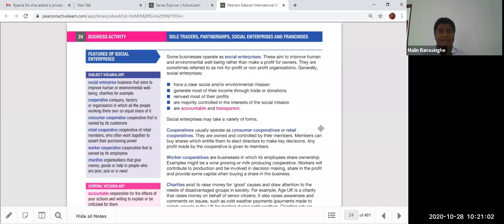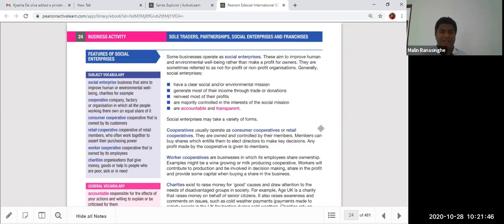Sometimes clubs and societies come under this. These clubs and societies sometimes earn large amounts of money, right? But their objective is different from profit-making organizations, because their main objective is a good cause. Sometimes it is to promote a sport, so cricket clubs like SCC, NCC, CCC, Tamil Union, Colts, Sinhala Sports Club, and also Otters Club, Swimming Club, and NCC. There are so many examples of these social enterprises. Look at the features of this: they have a clear social or environmental mission.